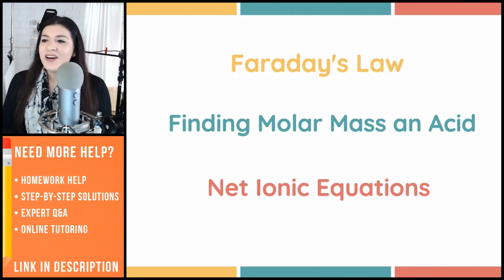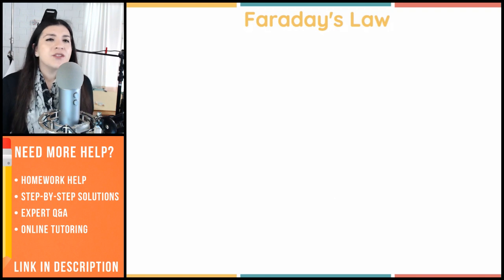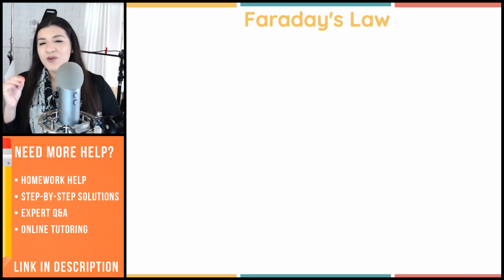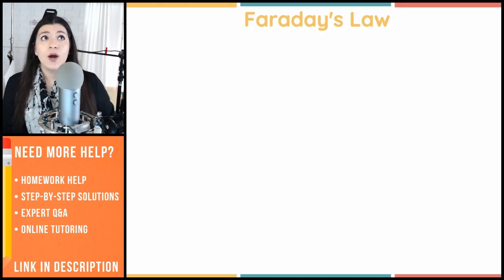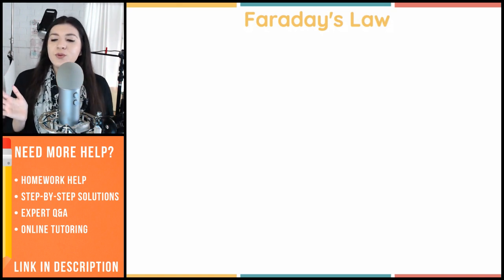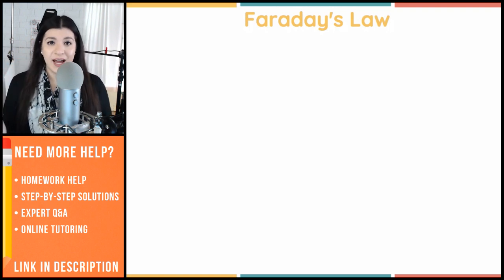All right, so let's get started with the first topic, which is Faraday's law. Okay, so with Faraday's law, the main thing is that there's so many units to this. And I think that's where students get kind of thrown off by it. It's by the units. When do I use it this way? Or also, what do I do with all the formulas that I have and when do I use that? So we're going to go over 3 different examples to understand when to use the formulas, when to use what units, and so on. And the 3 different main questions that I typically see with Faraday's law is you are asked to find mass or time or current, which is measured in amps, but we'll go over all that.